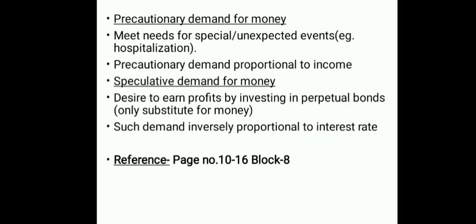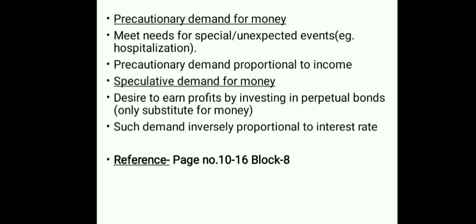Then we come to the next motive, the precautionary demand for money. This motive is to hold money for special or unexpected events, like sudden hospitalization. This demand is also proportional to income. The higher the level of income, the higher the level of precautionary demand.